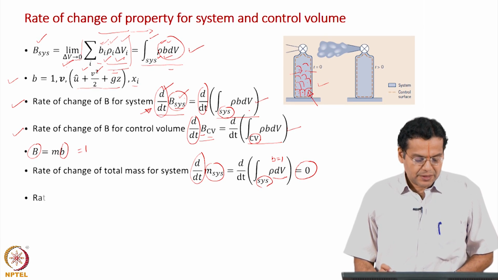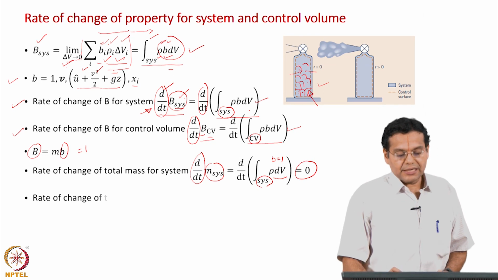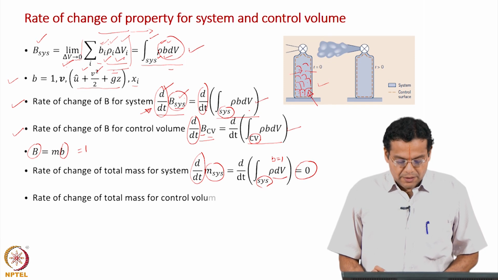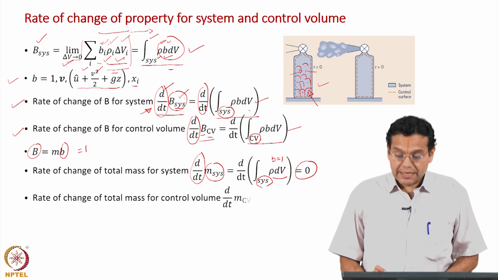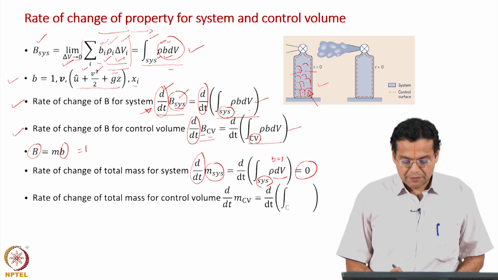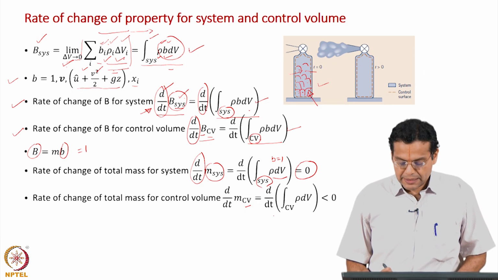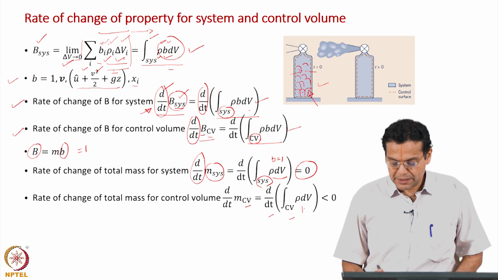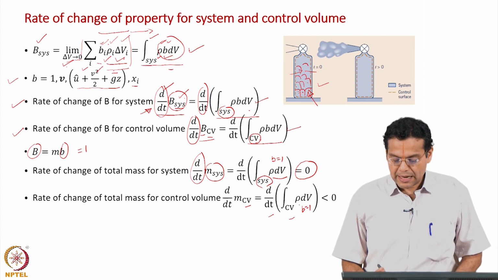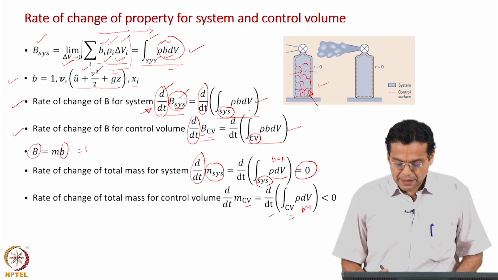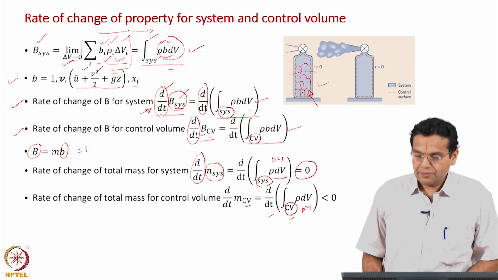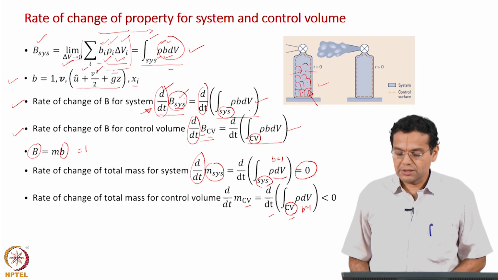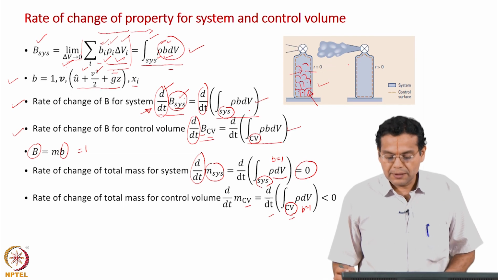Now, what is the rate of change of total mass of the control volume? d by dt of the mass of the control volume is equal to d by dt integral of rho, b is equal to 1, volume integral of rho dV, and the volume we are considering is the volume of the control volume. Now, what is this value? Let us go back to this example.